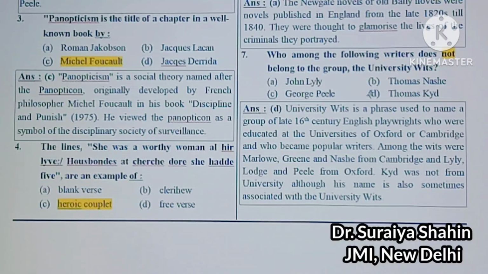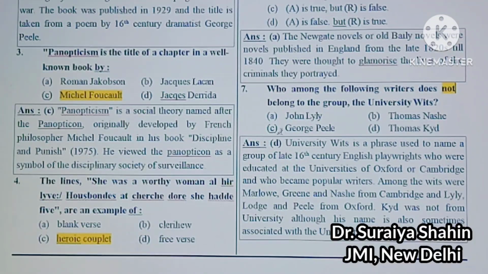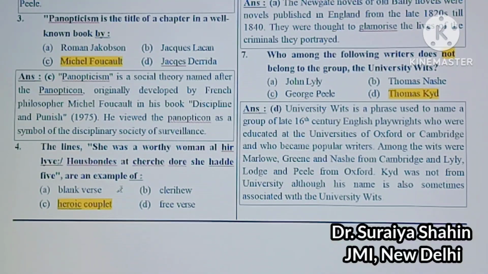First John Lyly, second Thomas Nashe, third is George Peele, and fourth is Thomas Kyd. So Thomas Kyd is used to name a group of 16th century English playwrights, right? John Lyly, Thomas Nashe, George Peele, they all belong to the University Wits. And your correct answer, Kyd, was not from a university, although his name is also sometimes associated with the University Wits.